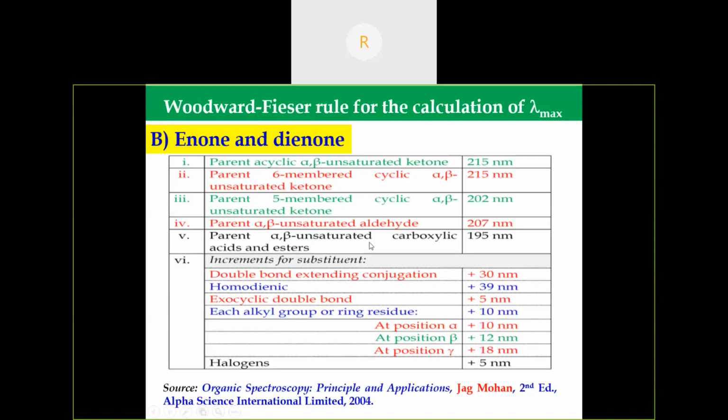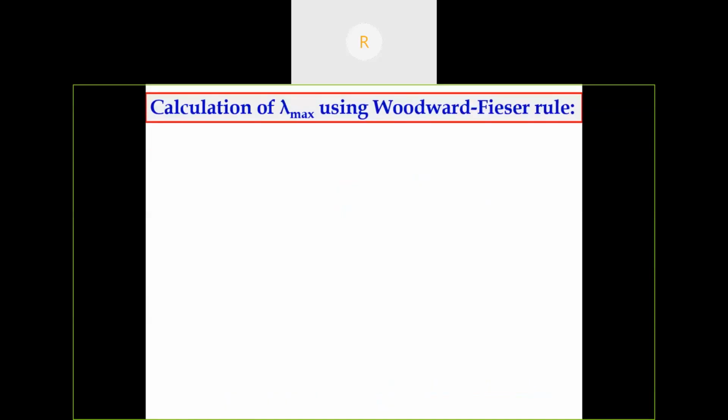Another important thing in enone and dienone is the position of the substituents. If it is in alpha position, the increment is plus 10. If it is in beta position, the increment is plus 12. If it is in gamma position, then the increment is plus 18 nanometer. So all gamma and above, 18 nanometer. Now I'm going to explain with examples.